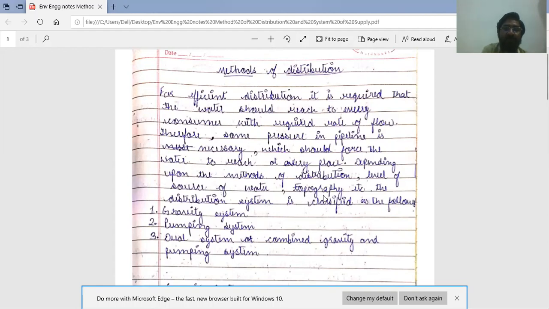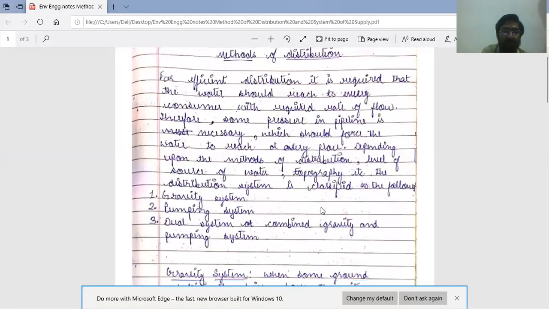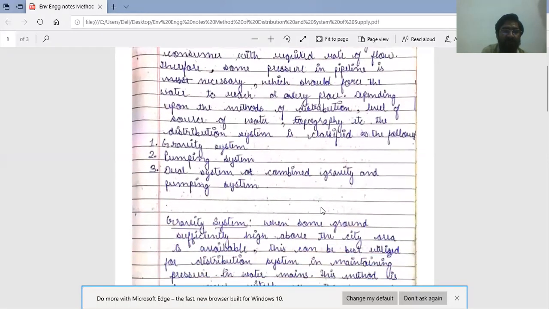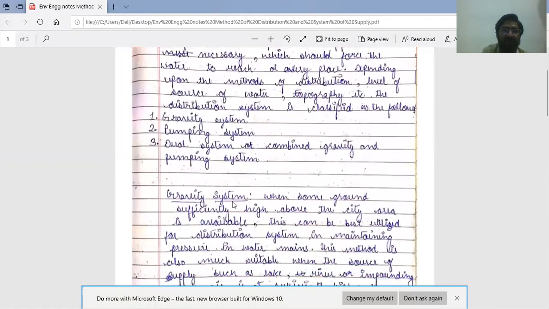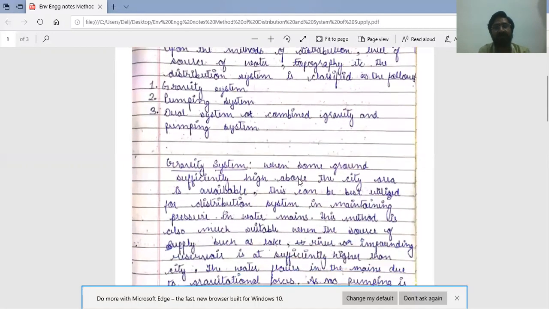topography means nature of land. The distribution system is classified as follows. Three methods are generally in use. First is gravity system, second is pumping system, and third is dual system or combined gravity and pumping system. First is gravity system.